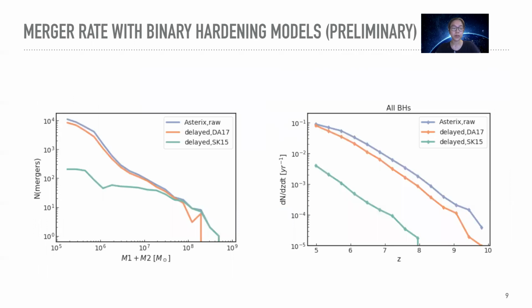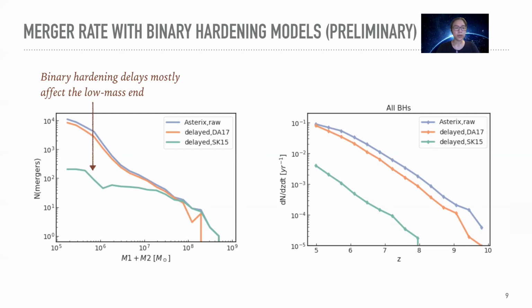So here we compare the number of mergers after applying the two delay models with our raw merger rate in the simulation. The left panel shows the number of mergers as a function of binary mass. So here we do see more suppression in the mergers from the SK15 delay model as we have expected. Moreover, we note that in both models, the delay mostly only affects the low mass end of the mergers. In the SK15 model, the low mass merger decreases by almost 2 orders of magnitude compared to the raw merger.